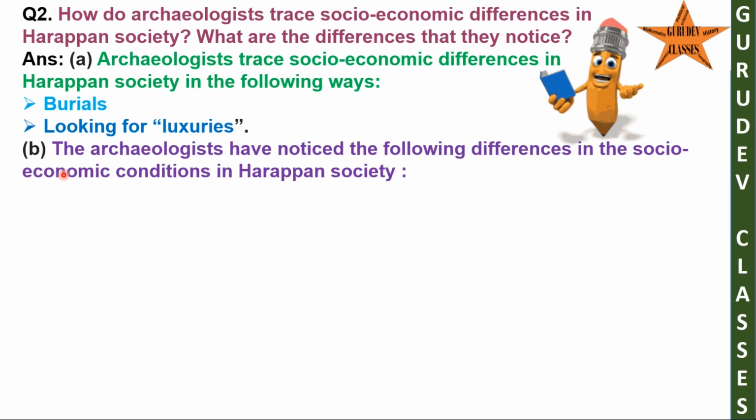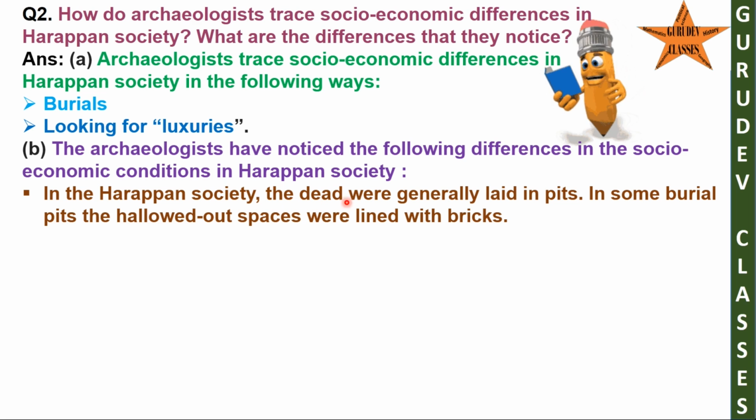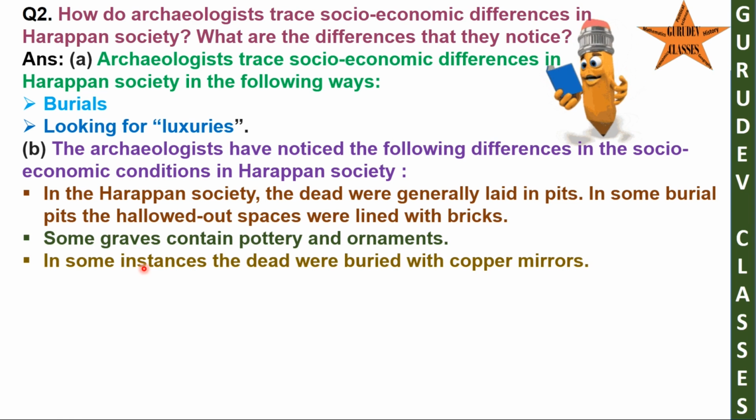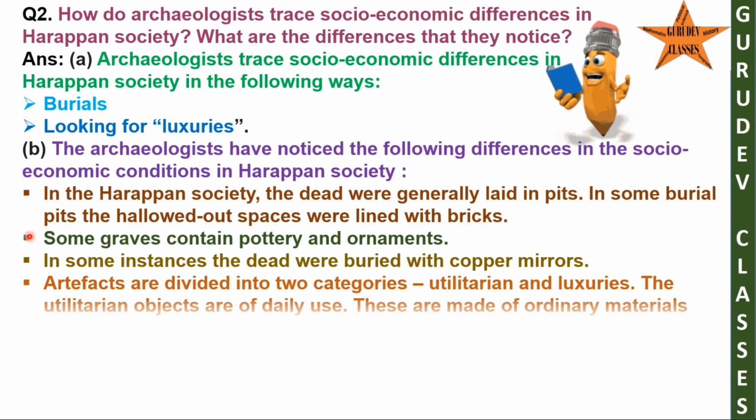B. The archaeologists have noticed the following differences in the socio-economic conditions in Harappan society. The dead were generally laid in pits. In some burial pits, the hollowed out spaces were lined with bricks. Some graves contain pottery and ornaments. In some instances, the dead were buried with copper mirrors.